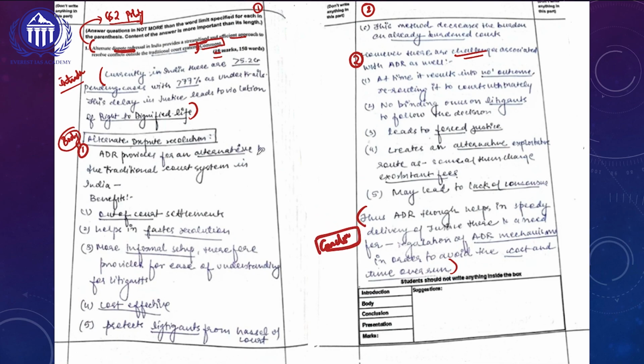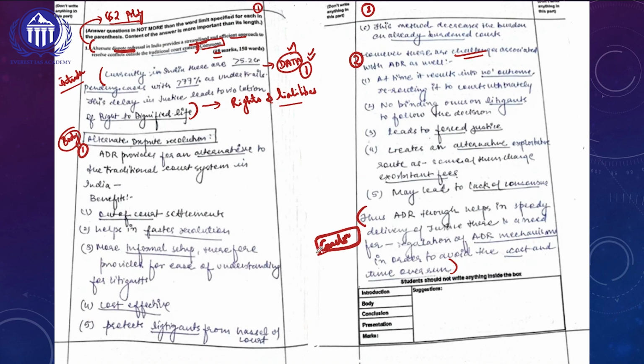Okay students, let's now go into the introduction. Currently in India, there are more than 5.2 crore pending cases, with greater than 77% under trials. This delay is leading to violation of the right to dignified lives. See students, what is very important is she is trying to include the latest data, the current affairs segment, first thing in the introduction. Not only that, she is also trying to link with the context of the question with the rights and liabilities. So if we do this many things in our introduction, easily anyone can get 1 mark, which is the maximum awarded for an introduction, which this topper will be easily getting.